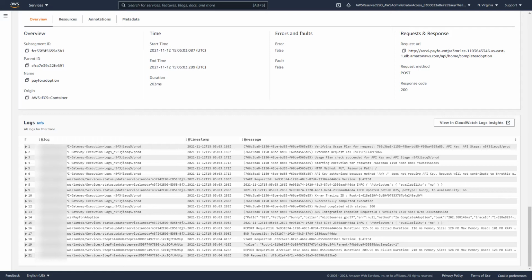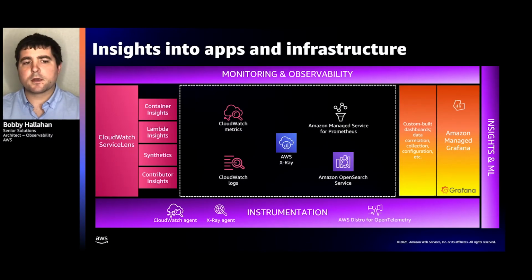This concludes the demo for our session, and let's go back into the presentation. Now that the demo's been concluded, let's take a look a little bit at a summary of the observability landscape on AWS. So if you move your eyes to the bottom of the slide, you can see we start with an instrumentation layer,